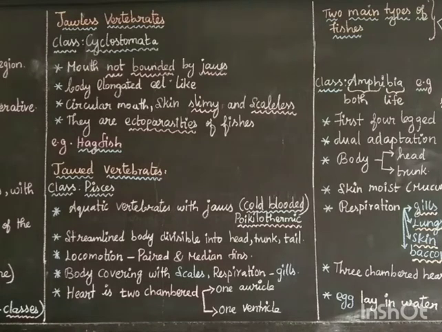The body is divided into 3 distinct regions: head, trunk and tail. What about locomotion? How does it move? Locomotion is by paired and median fins. The body is covered by scales, and respiration is through gills. In Pisces, the heart is 2-chambered, having 1 auricle and 1 ventricle.